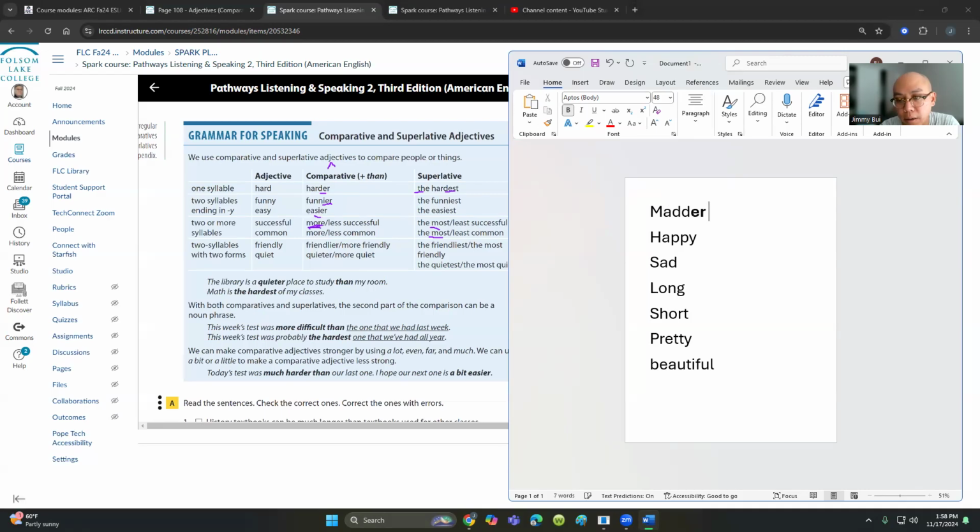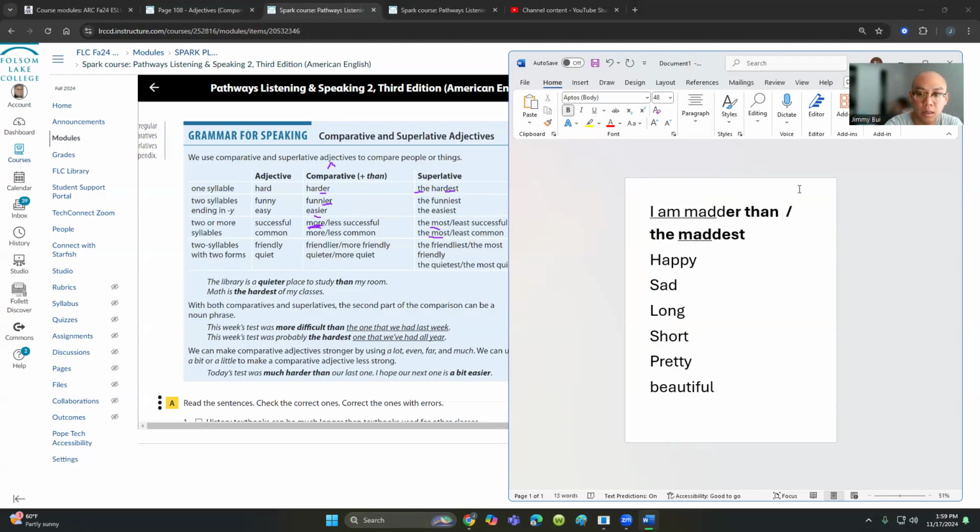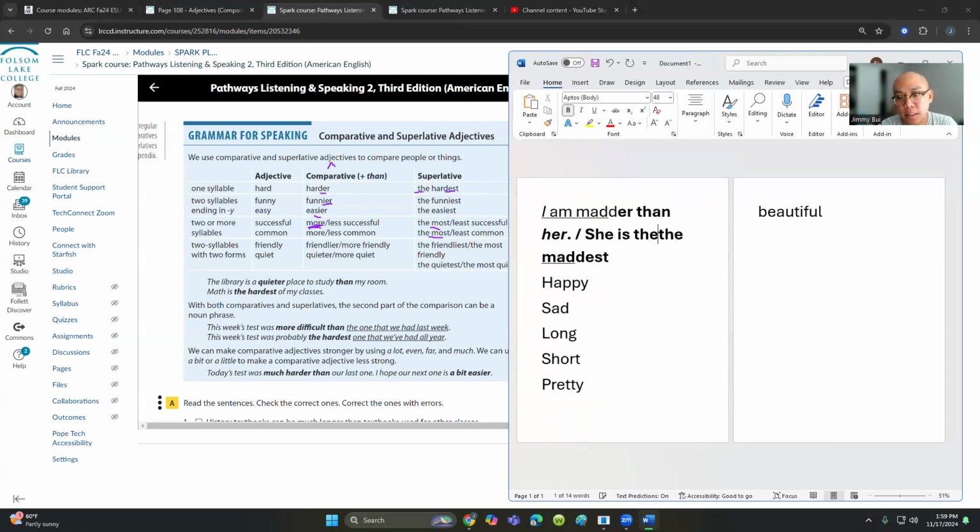The superlative would be the maddest, right? Because the root adjective is just one syllable. So I am madder, and then we want to use the word than. I'm madder than her, right? I'm comparing two people, her and myself. She is the maddest person in class, right?